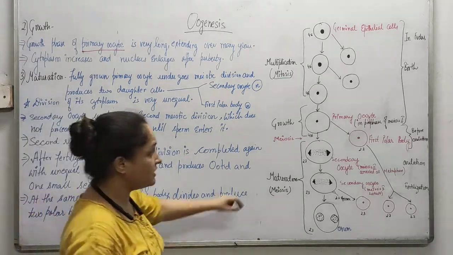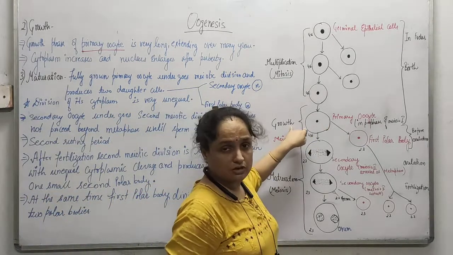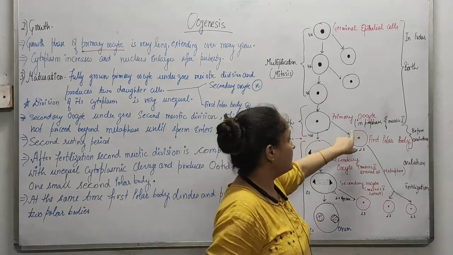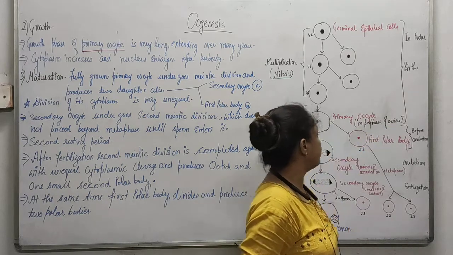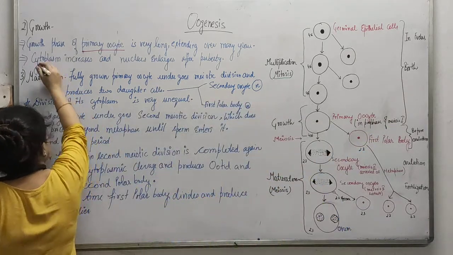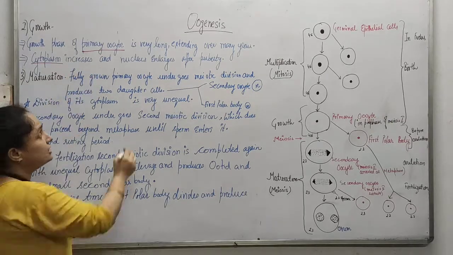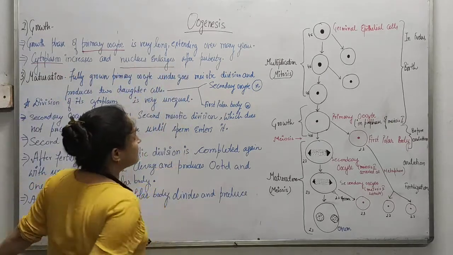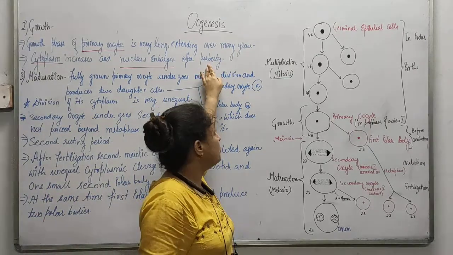The growth phase is of the primary oocyte. Where will the growth phase happen? Here you are able to see this is the primary oocyte. It is going to undergo the growth phase, and the division after this one will be meiosis one. In this phase you can see that the cytoplasm increases and the nucleus enlarges. When is it going to happen? It is going to happen after puberty.